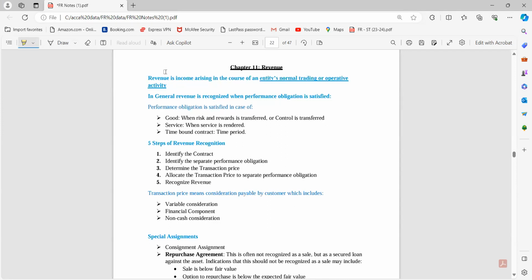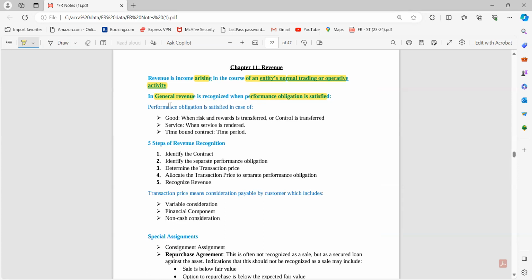So first of all, we know that revenue is the highest income, right? The major transactions are recorded in the revenue. So revenue is the income arising in the course of an entity's normal trading and operating activities. Basically business से related होने वाली activity से आने वाला जो पैसा होता है, that is मेरा revenue. In general, revenue is recognized when the performance obligation is satisfied. तो जब कभी भी मुझे revenue recognize करना है, मैं कैसे करूंगी, जब मेरी performance obligation satisfied होगी. Although for this we have a 5-step approach also, we will be covering that later on.